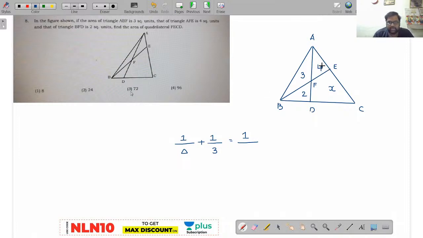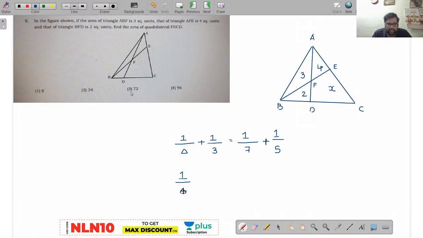Now this will be 3 and 4, am I right or wrong? 3 and 4 is equal to 7. Now go through this line, you got 3 plus 4 as 7. Now go through this line, which will be 1 plus 2 plus 3, 5. Now solve this, you will get the answer. I think this is over, right?